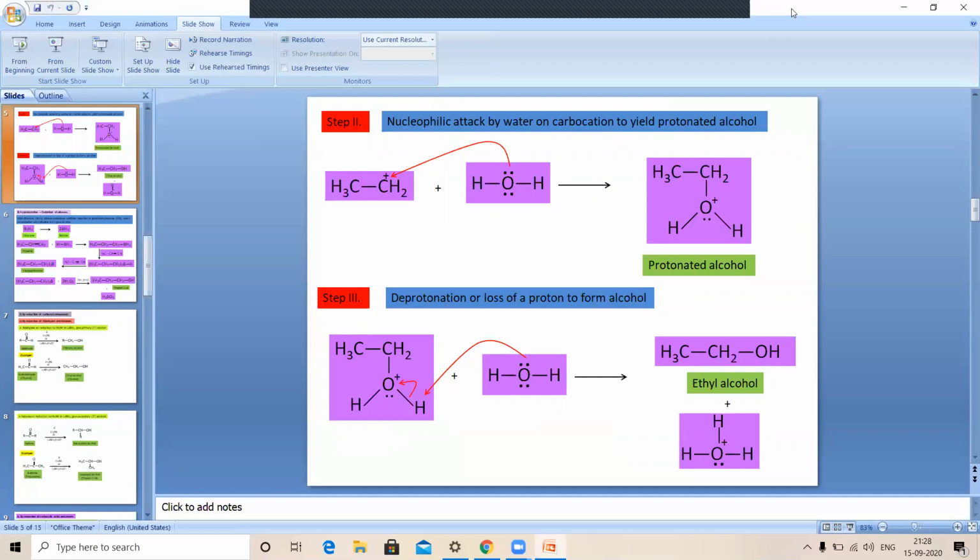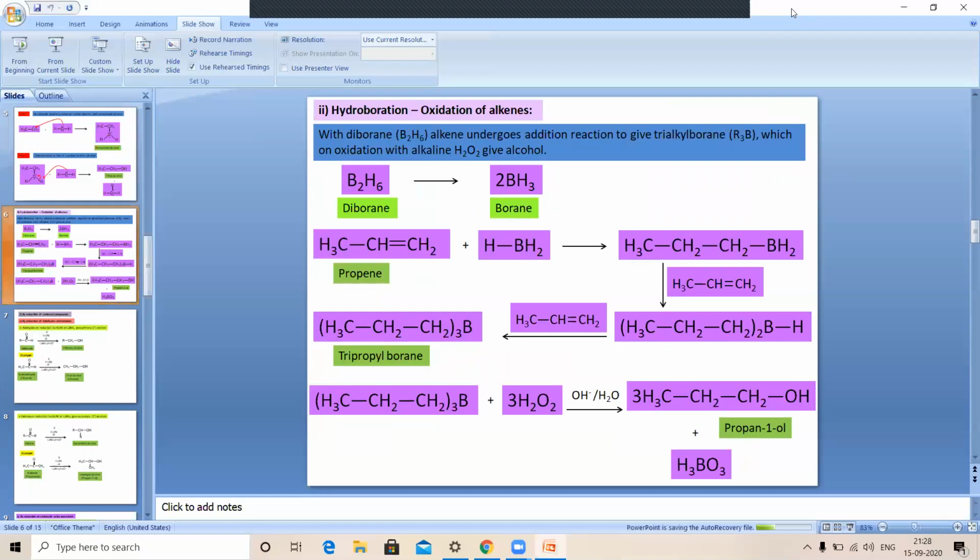In the third step, deprotonation, or loss of a proton, takes place from the protonated alcohol, and alcohol is formed. That means the first step is the formation of carbocation, the second step is the attack of the nucleophile, and the third step is the deprotonation. So these are the 3 steps by which the mechanism takes place.